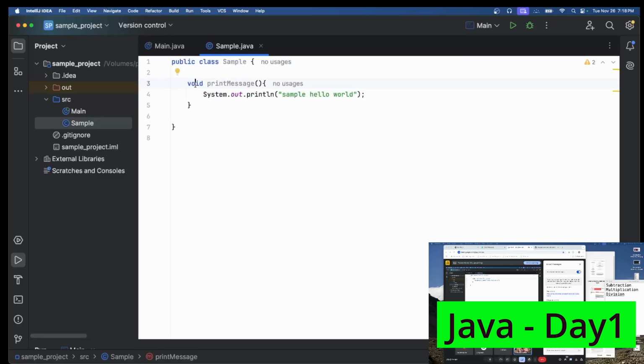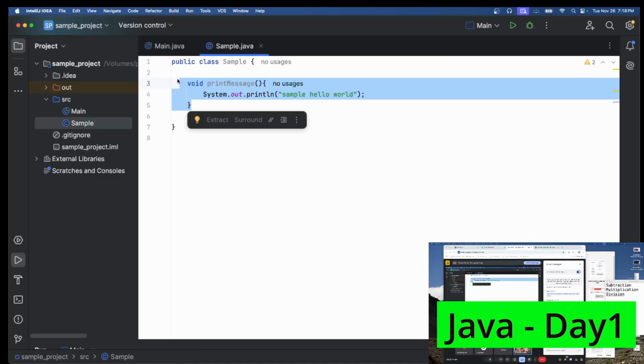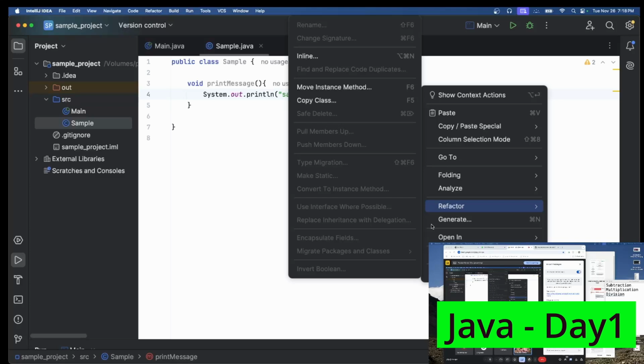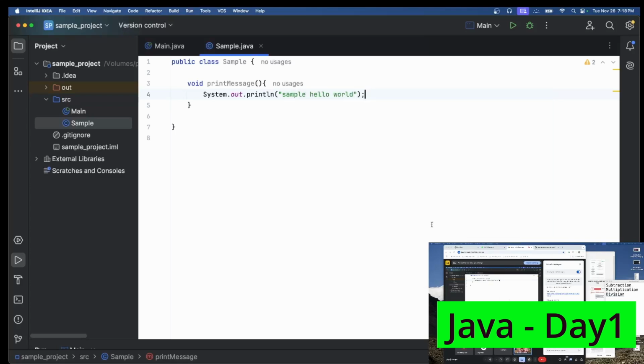Void means I don't want to return anything. We will learn tomorrow what this void is and all these things. As of now, just understand this scenario. Now if I want to execute this class, it is not possible. For example, if I right click, you cannot find the run option. Why is there no run option? Because, as we know, whenever you want to execute any Java class, we need a main function. Without a main function, we cannot execute any Java class.